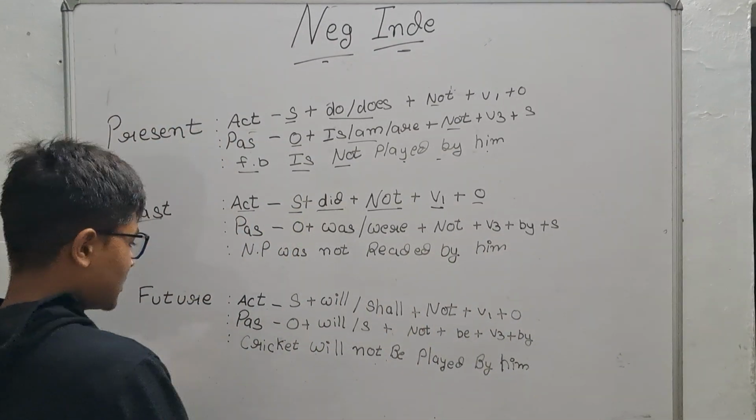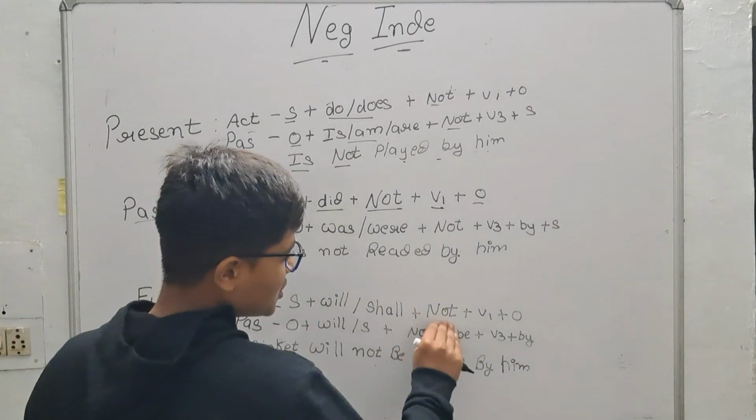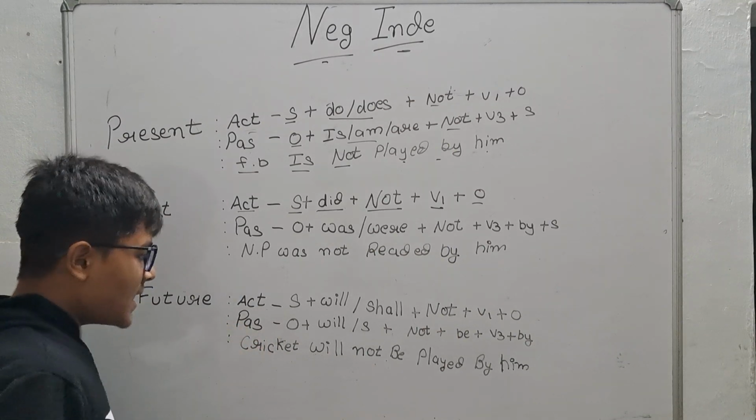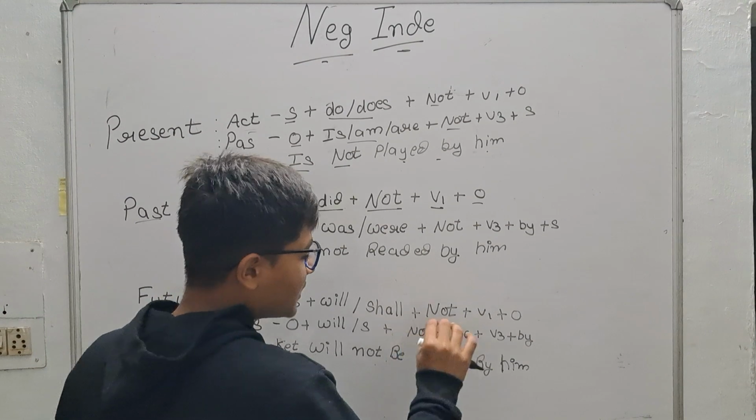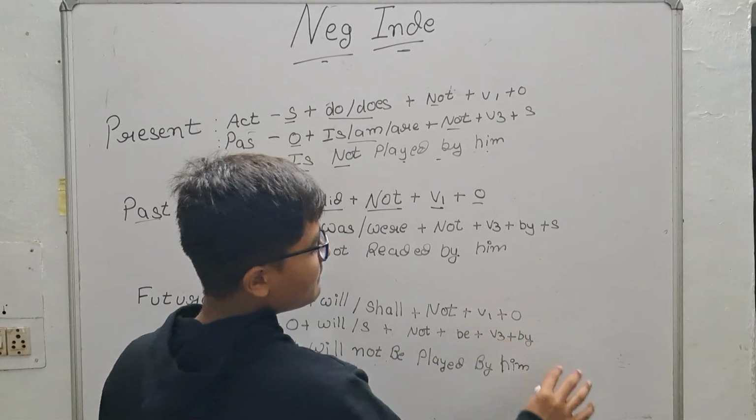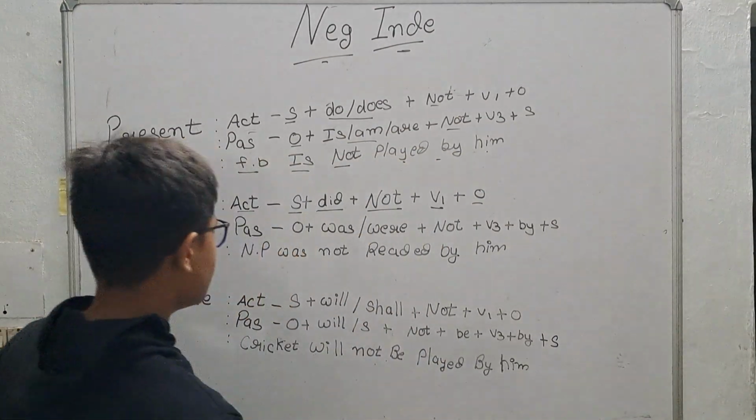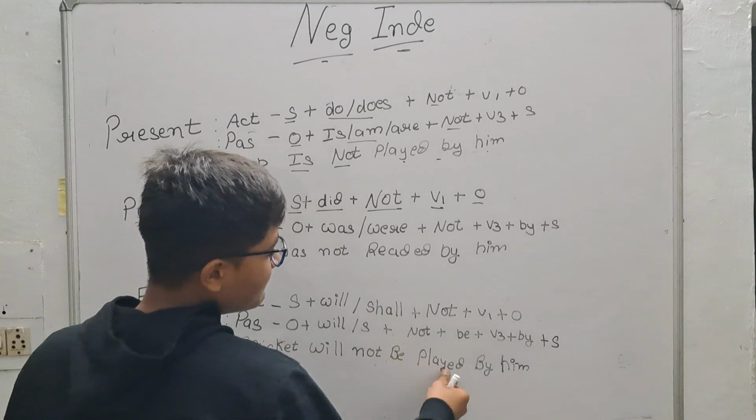So let's see future. Future active voice is subject plus will/shall plus not plus v1 plus object. So passive voice will be object plus will/shall plus not plus be plus v3 plus by plus subject. Okay, so let's make a sentence. Cricket will not be played by him.